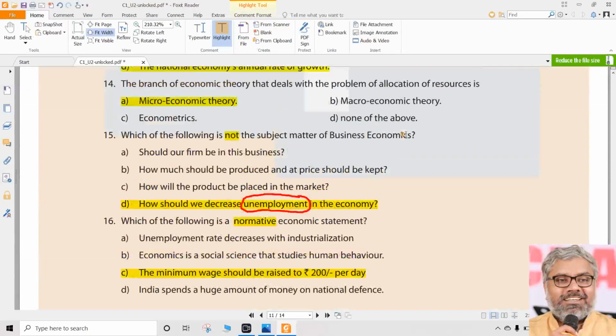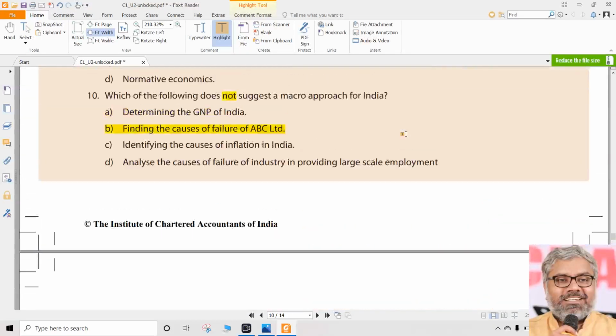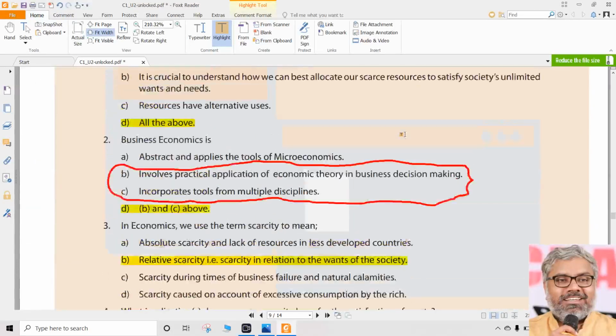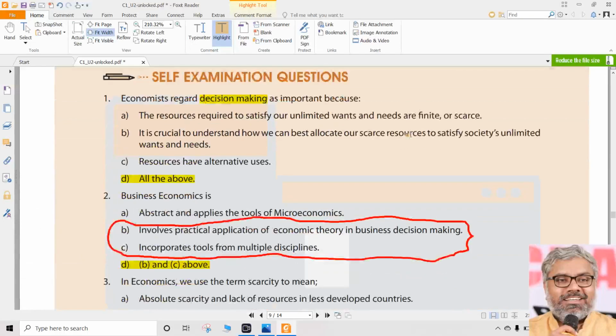These are the MCQs, and the technique of answering the MCQs has to be done like this. I would suggest that you go through the lecture at least a couple of times and understand not only the answers but also the way to answer these type of questions. That will also help in answering questions in further chapters. So we will discuss some more aspects of economics in the coming classes definitely. But with this, we can conclude chapter number 1 in business economics.